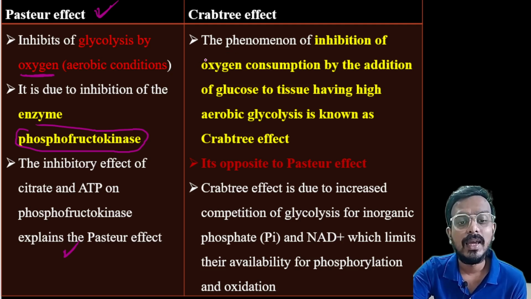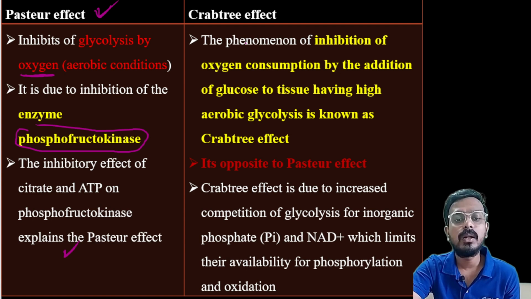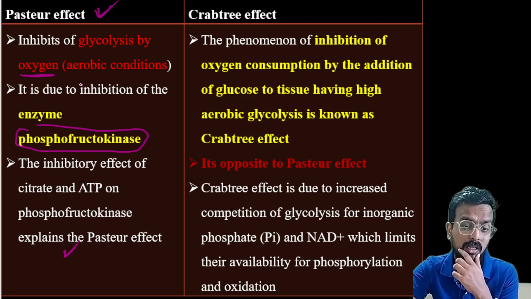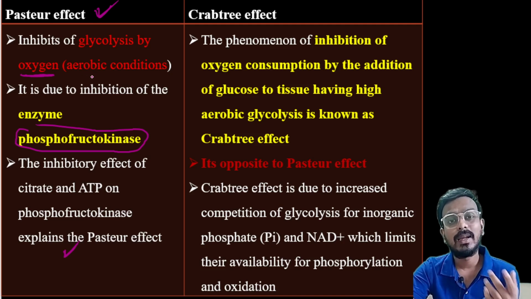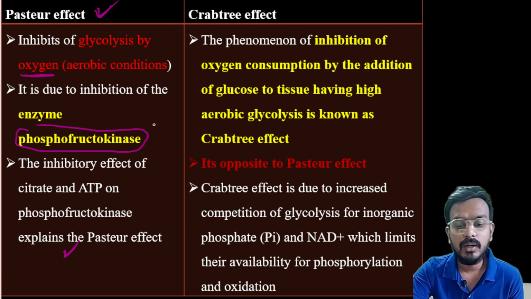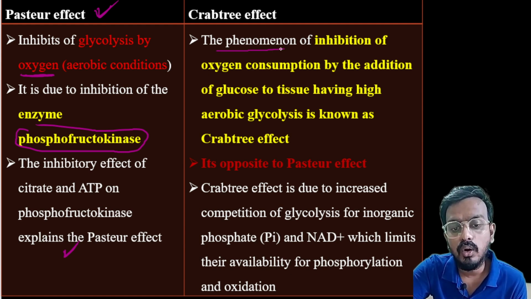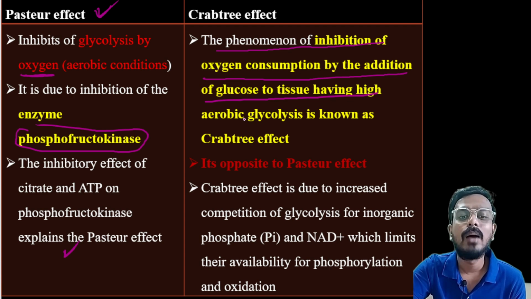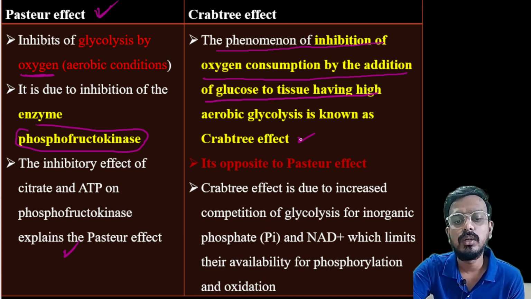Now the second one is the Crabtree effect. The Crabtree effect means the phenomenon of inhibition of oxygen consumption. Here, oxygen consumption is high, therefore glycolysis is getting inhibited. What does the Crabtree effect say? The phenomenon of inhibition of oxygen consumption by the addition of glucose to the tissue having high aerobic glycolysis is known as the Crabtree effect.